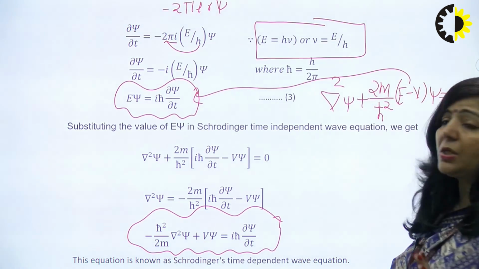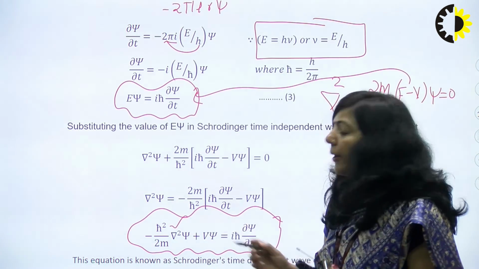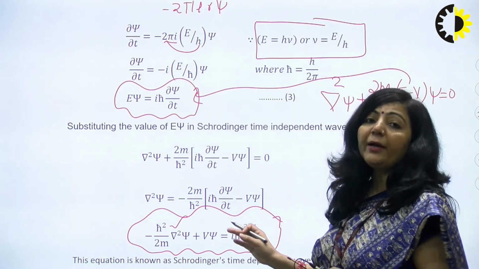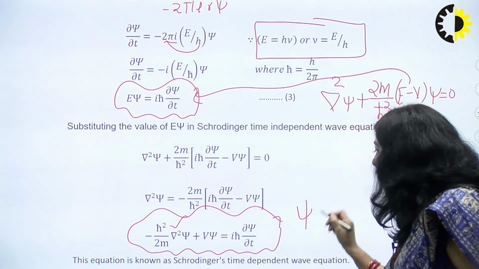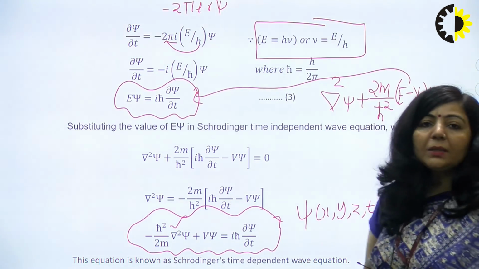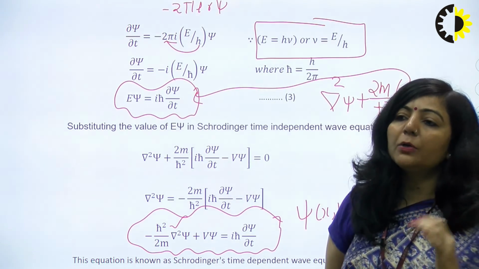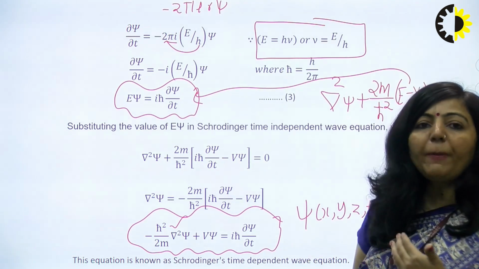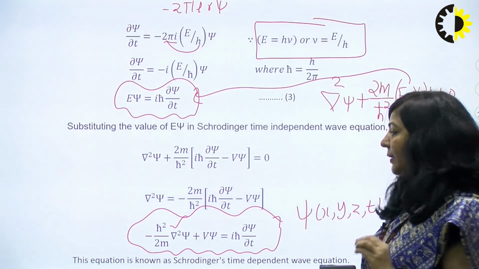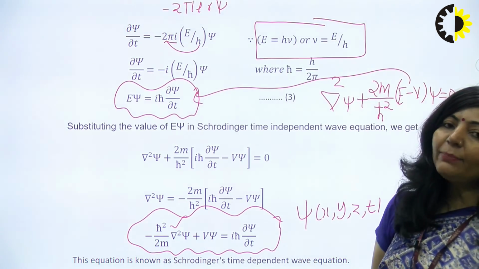As you can see in this equation, this is a second order partial differential equation in terms of psi. And this psi will be a function of x, y, z as well as t. It means this particular equation can be applied to those atomic systems where the energy of the particle is changing with time. So if you simplify this equation, you will get your wave function in terms of x, y, z and t. So this is your time dependent equation.